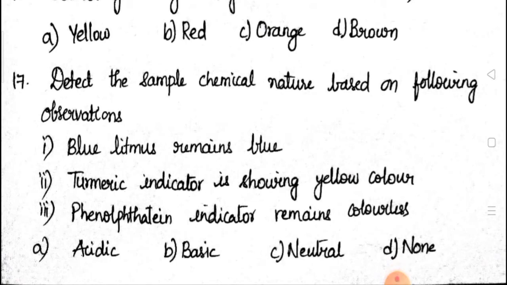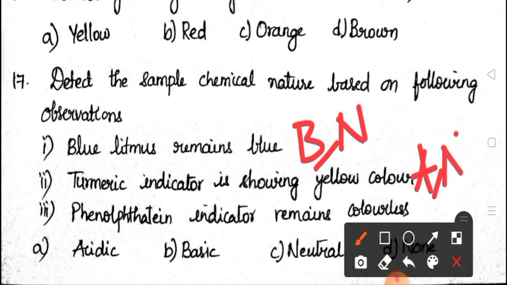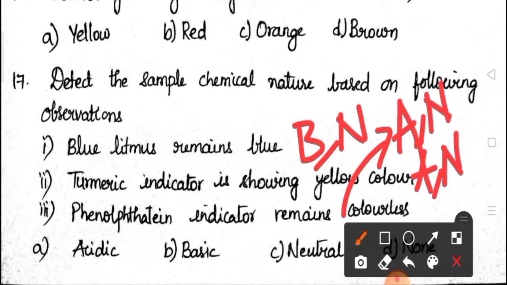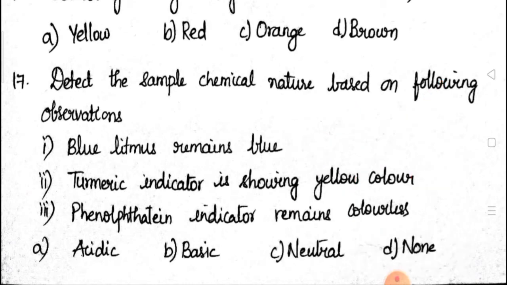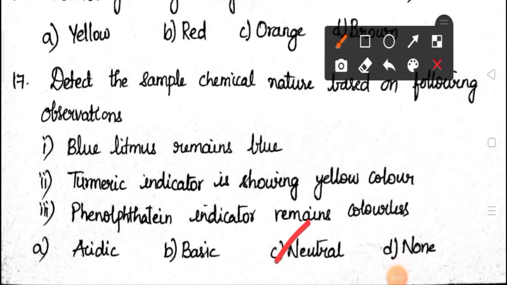17th. Detect the chemical nature of the sample based on the following observations. Blue litmus remains blue. That means it may be a base or a neutral substance. Second, turmeric indicator is showing yellow color. That means it may be an acid or a neutral substance. Phenolphthalein indicator remains colorless. Again, it may be an acidic substance or a neutral substance. So what is common here? Neutral substance. So the answer for this question is neutral.